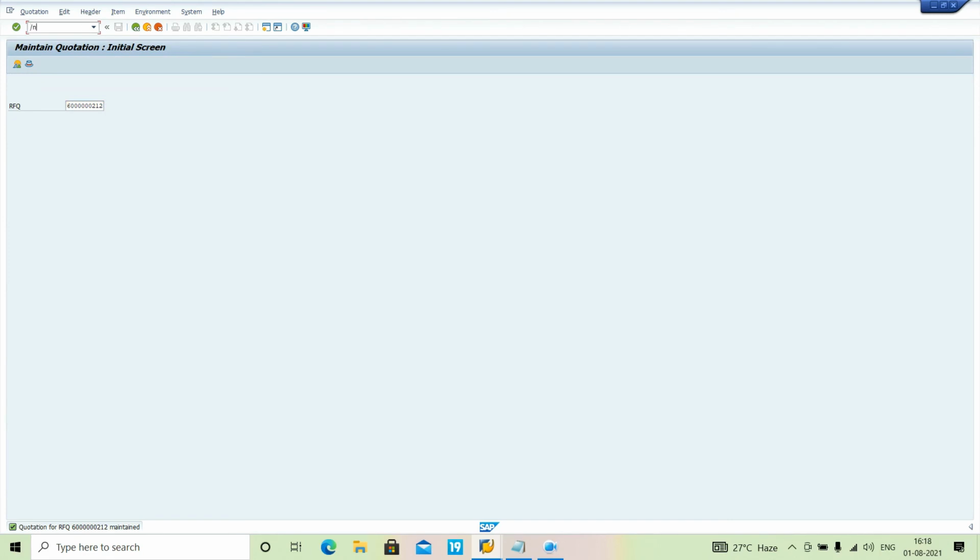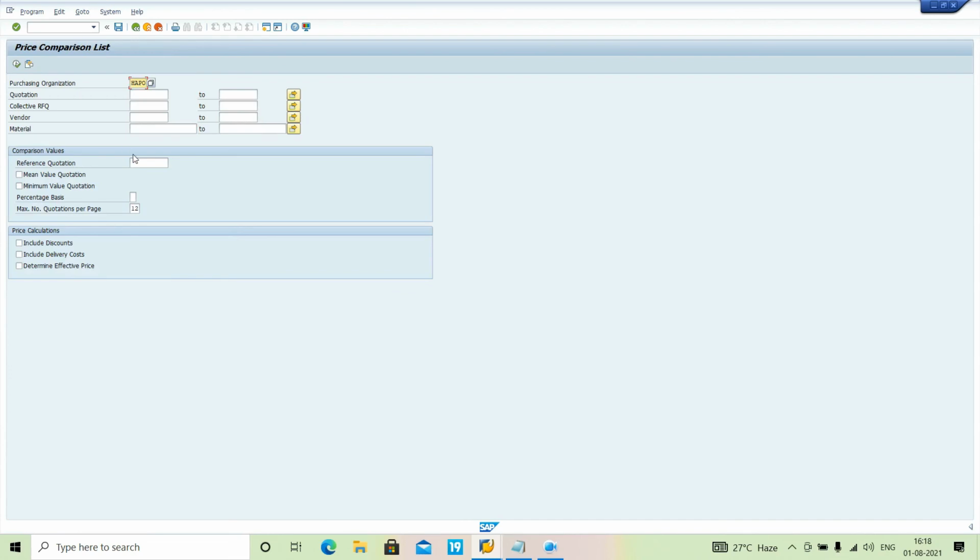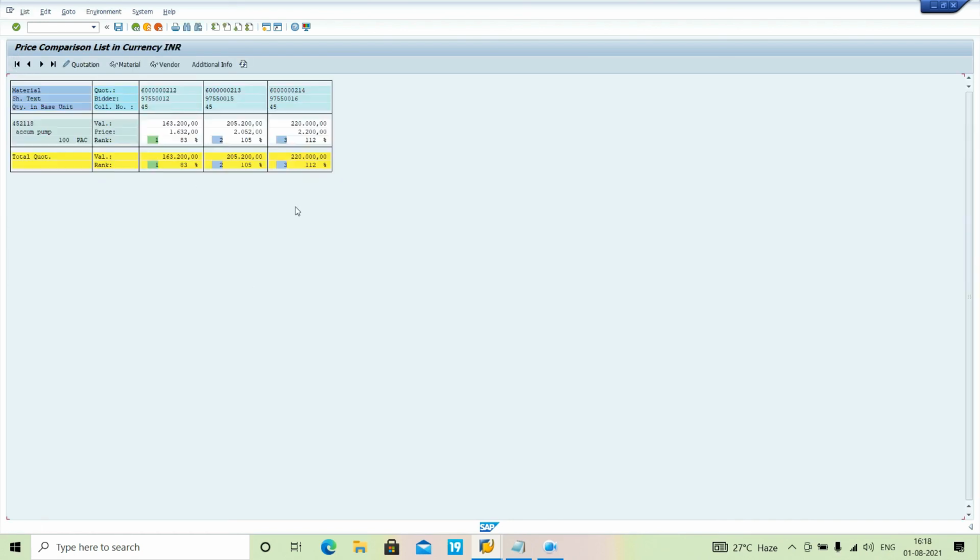/n. What I will do, ME49, click on enter. So I have entered the collective number 45. Here I will use the collective number, collective RFQ 45, and just execute it. See, all three quotations have been shown here.